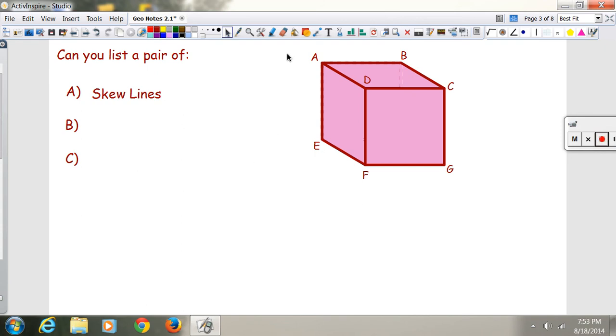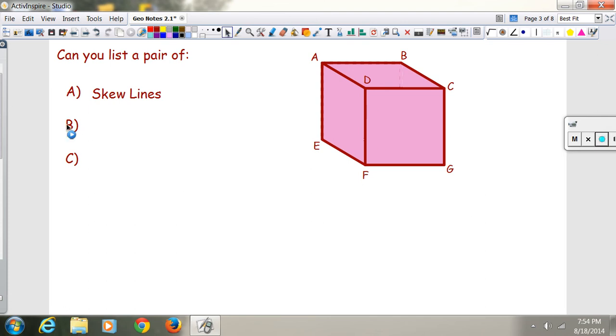All right, what I would put for skew lines, and there's lots of possibilities here, tons. If you happen to use AE, a skew line then would be way over here, maybe BC, going a different direction, and it's on a different plane. So that's going to be skew lines. AE and BC would be skew lines. You can't say AE and CG because those are parallel. They're going to be on a plane somewhere. If you use like AB, you could put DF. Those would be skew lines.